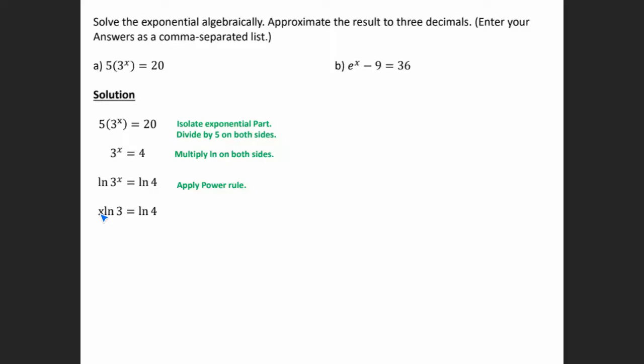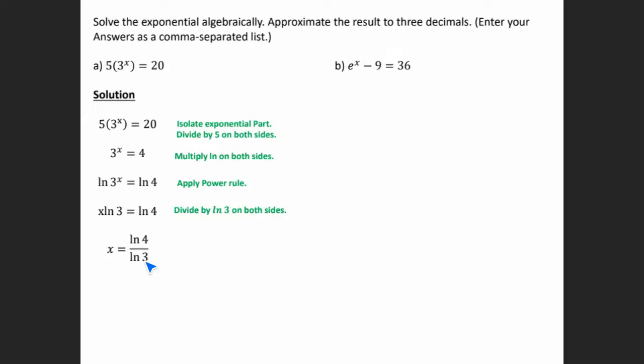So now I have x natural log of 3 is equal to natural log of 4. Since the x is now on the level of all the other numbers, we can solve for it. So I'm going to solve for x by dividing by natural log of 3 on both sides. So we have natural log of 4 divided by natural log of 3. And it does say to approximate your answer to 3 decimals.